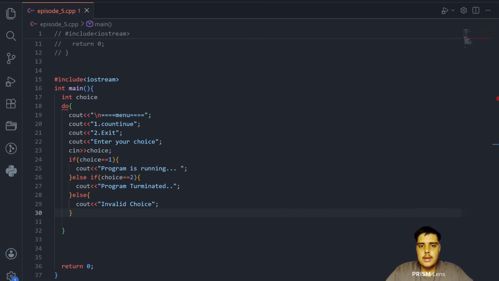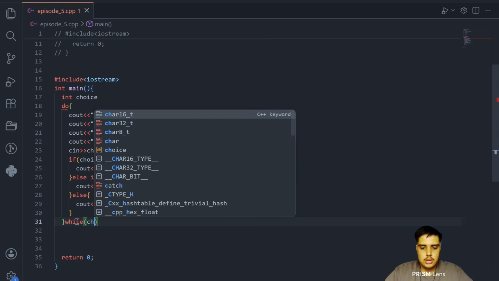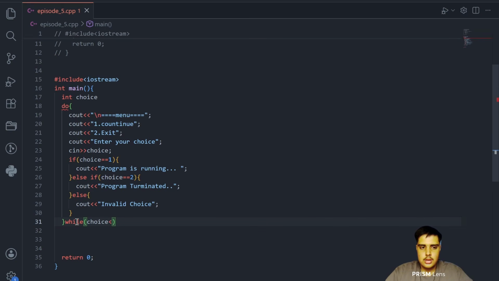So all of the if and else if conditions are done. Simply after this we have to say the while part, which comes after do. After I write while choice is not equal to 2.